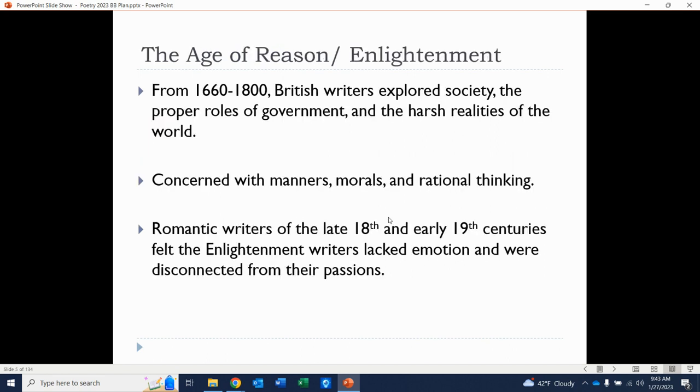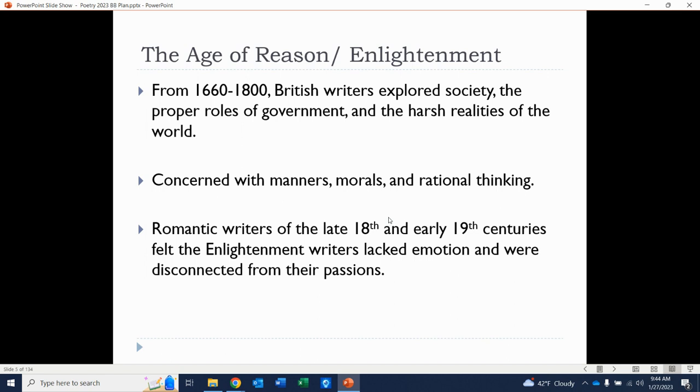Now, I think it really helps to understand the Romantic era by understanding the era that came before it, and that's the Age of Reason or Enlightenment. Usually we see it as that big era that occurs from around 1660 to about 1800, or the late 1700s at least. And again, this is putting these time periods into neat little boxes, which is problematic, but I'm going to do it for the sake of this class right now.